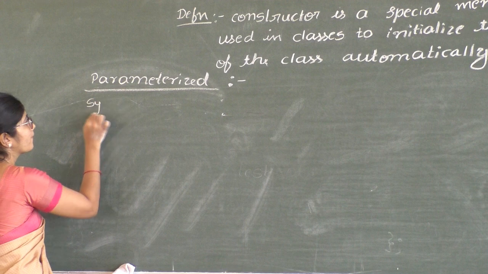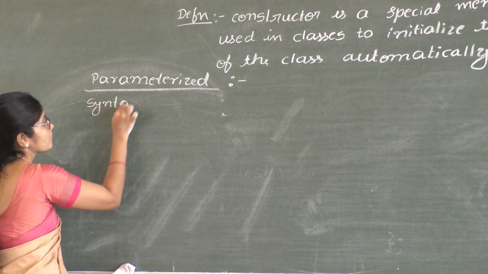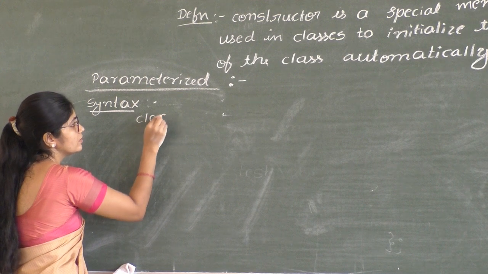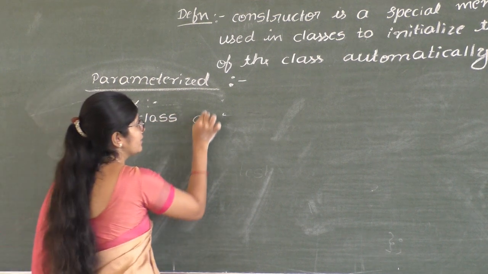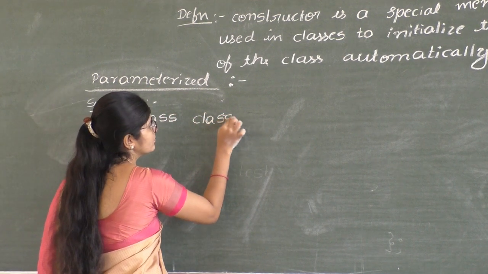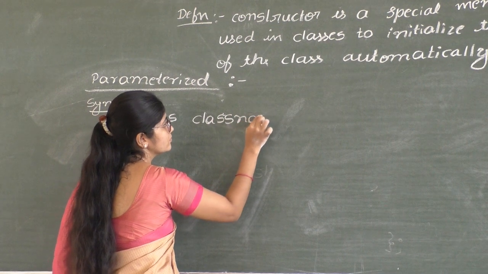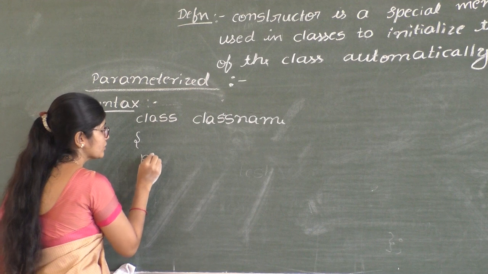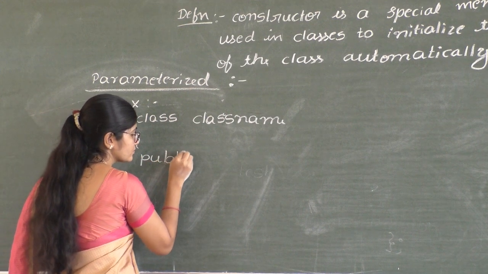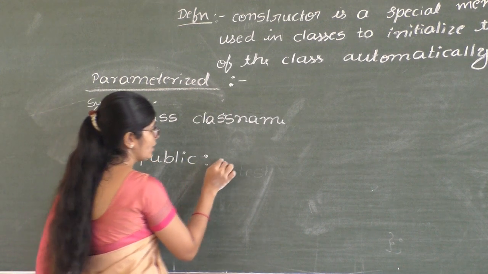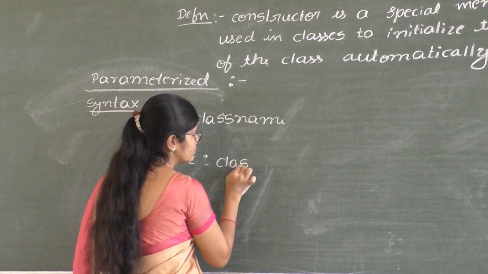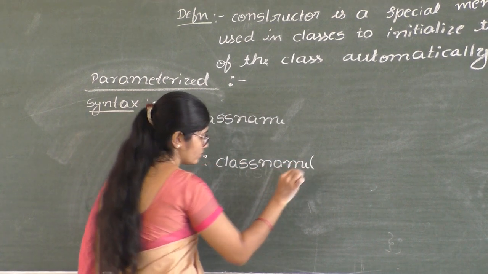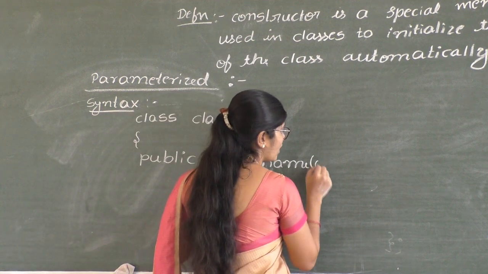Syntax. Class name, in public section, class name, argument list.